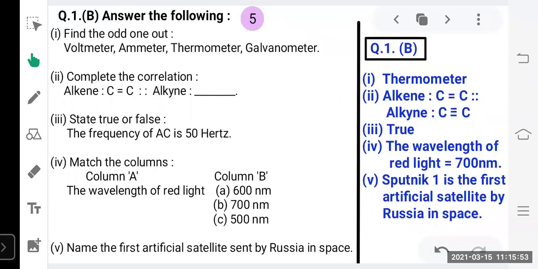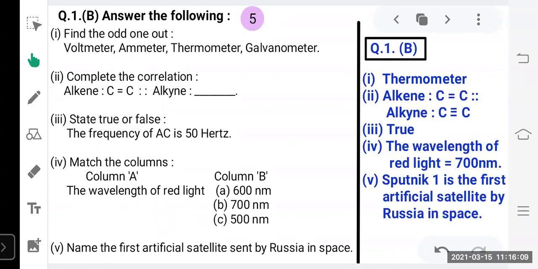Now you can see question number 1B part, answer the following. In this question, you will not get any fill in the blank. Here also it carries 5 marks. All the 5 questions are compulsory and there is no option in it.